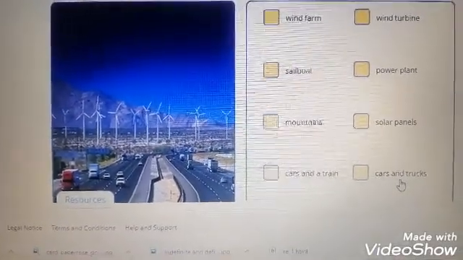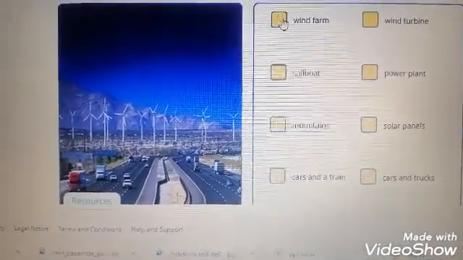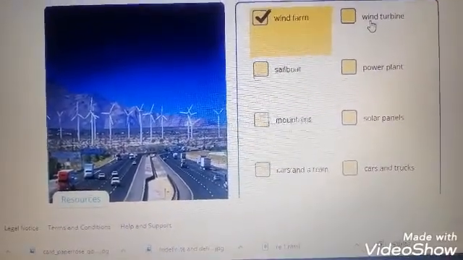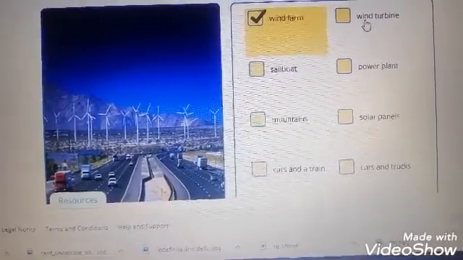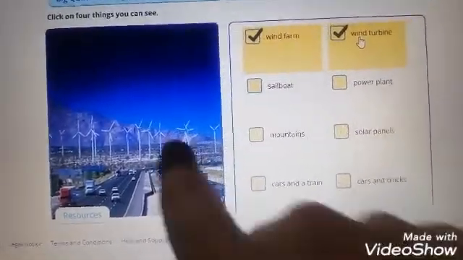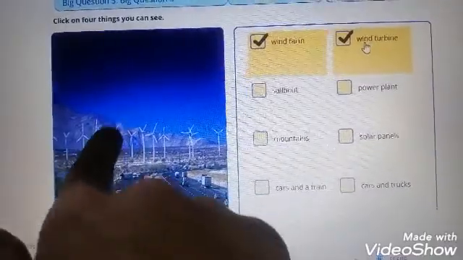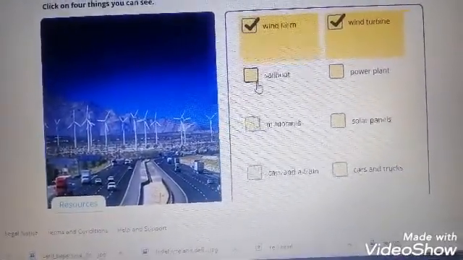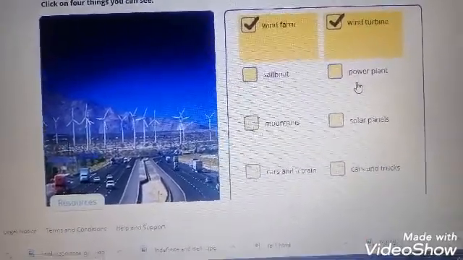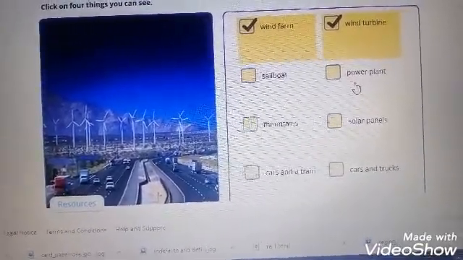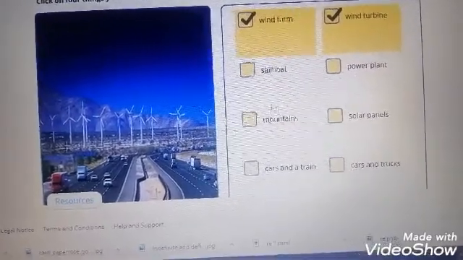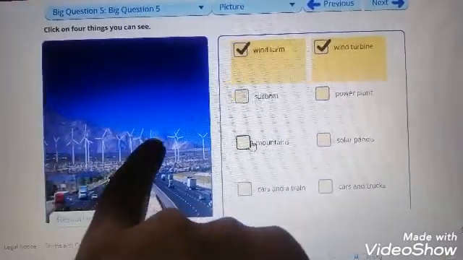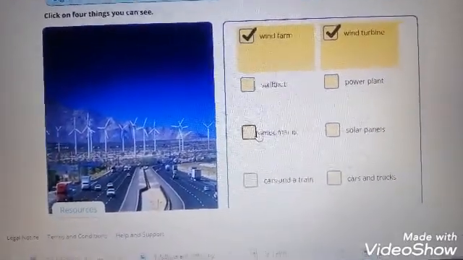Look at the picture. What can you see? Can you see a wind farm? Yes, good job. Wind turbine. Yes, we can see wind turbines. These are wind turbines. Sailboat. No. Power plant. Can you see a power plant? No. Mountains. Yes, we can see here. These are mountains.